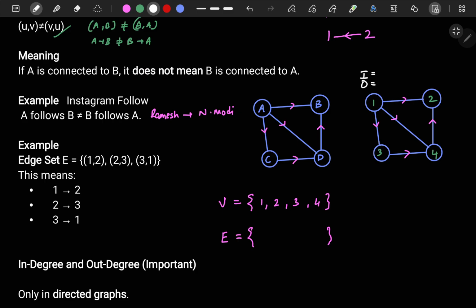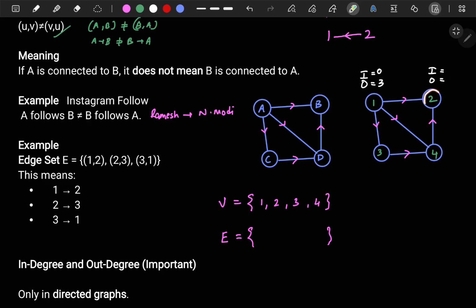Let's see how many incoming edges there are for 1. 0. There are no incoming edges. How many outgoing edges are there for 1? You can see 1, 2, 3. So clearly it is 3. Now here also let's see incoming and outgoing edges.